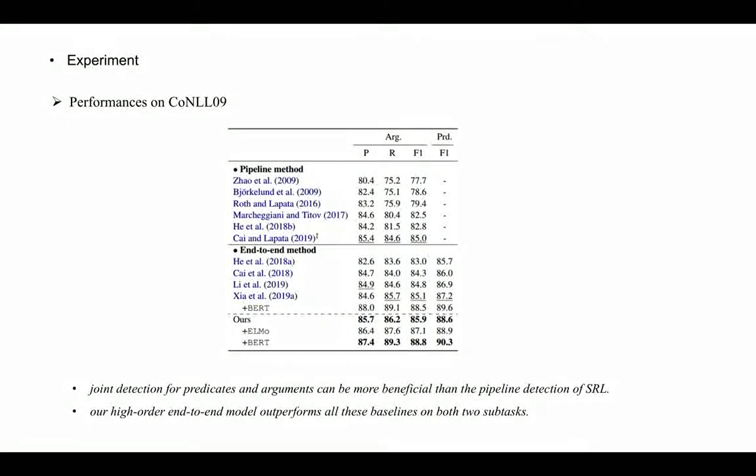In the experiments, we first examined the joint SRL performances on the CoNLL-2009 Chinese data, and we find that the joint detection for predicate arguments is more beneficial than the pipeline detection of SRL, and the high-order end-to-end model outperforms all these baselines on both subtasks.